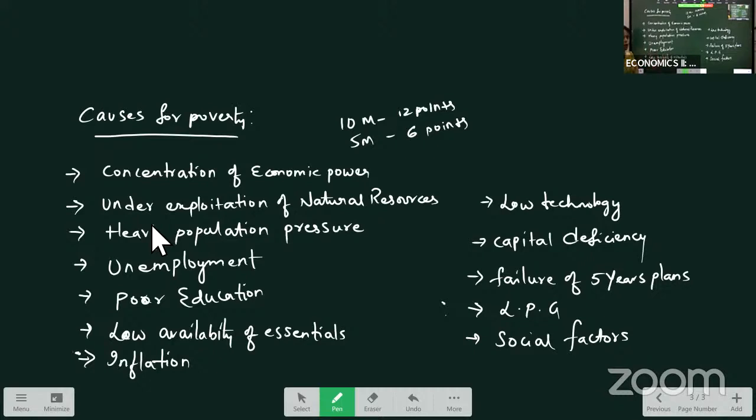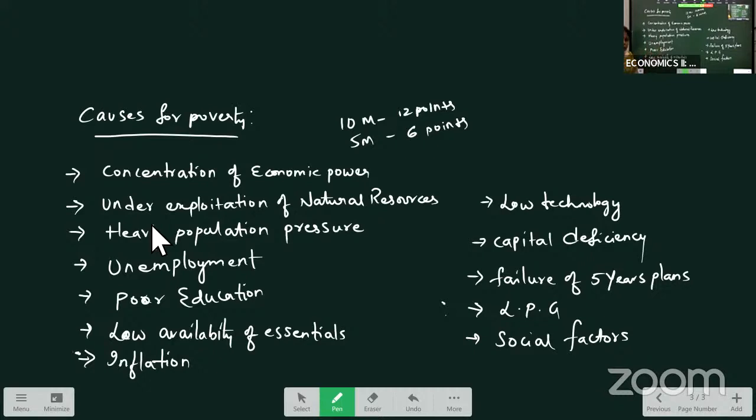Low availability of essentials. Why? Consumer goods production is less, due to which the availability of consumer goods is low. So supply will be less and demand will be more. It increases the price, that is inflation. When the prices are increasing, poor people are unable to buy them, so that results in poverty.